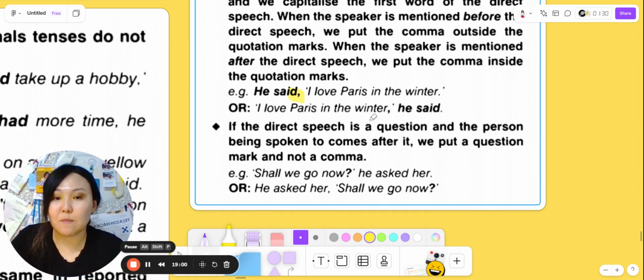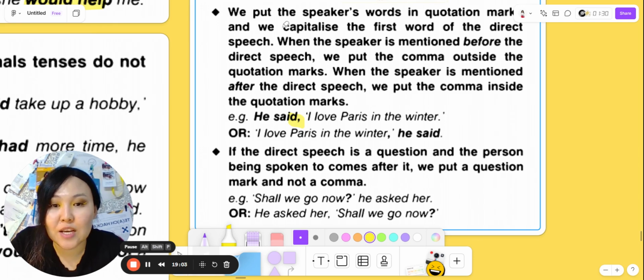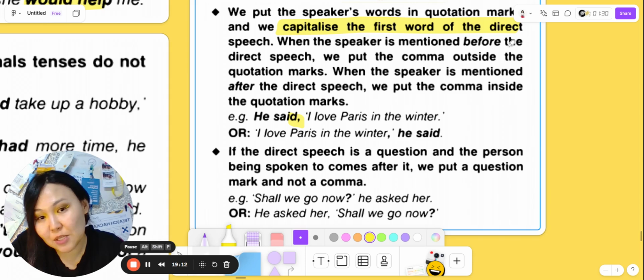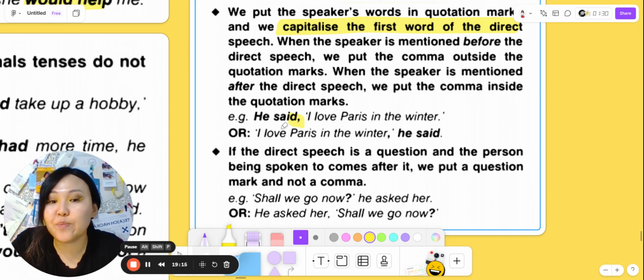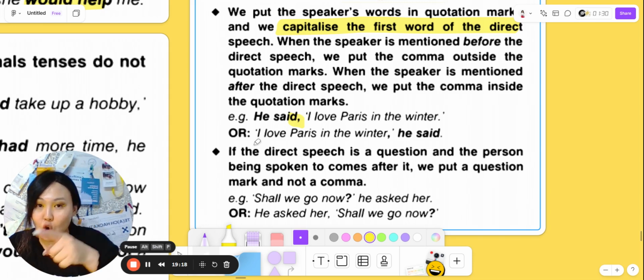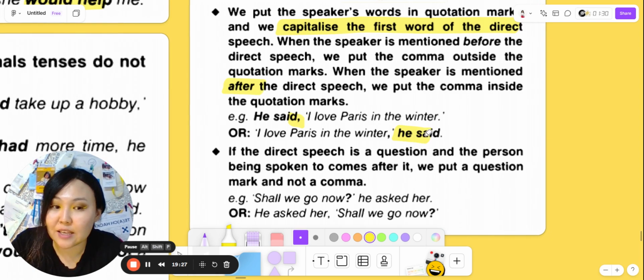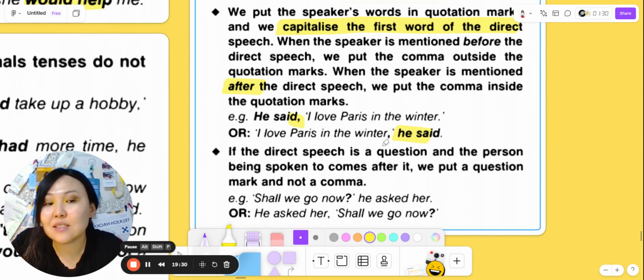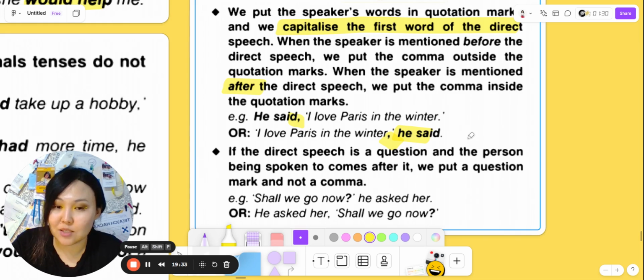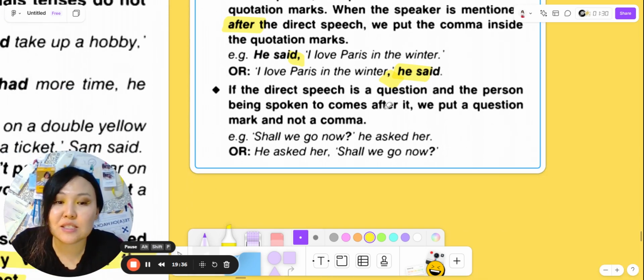So what we see here, we capitalize the first word of the direct speech: I love Paris. When the speaker is mentioned before the direct speech, we put the comma outside, before the quotation mark. When the speaker is mentioned after the direct speech, like here, he said, we put the comma inside the quotation marks. Okay? If the direct speech is a question and the person being spoken to comes after it, we put a question mark and not a comma.